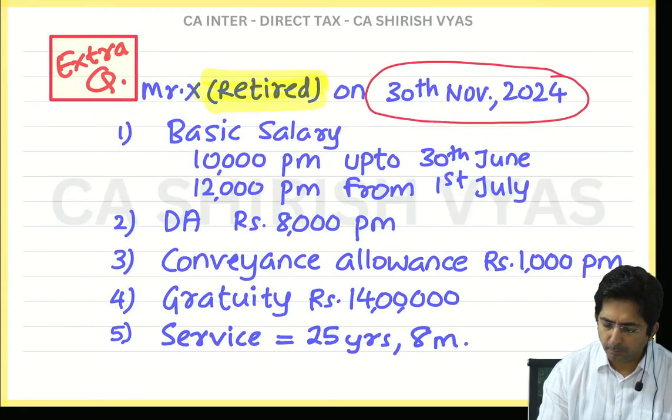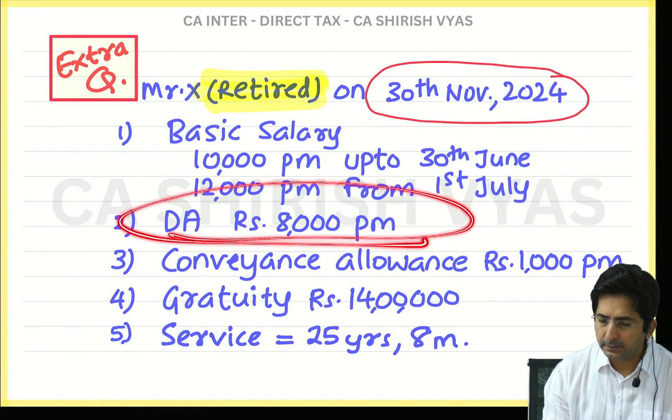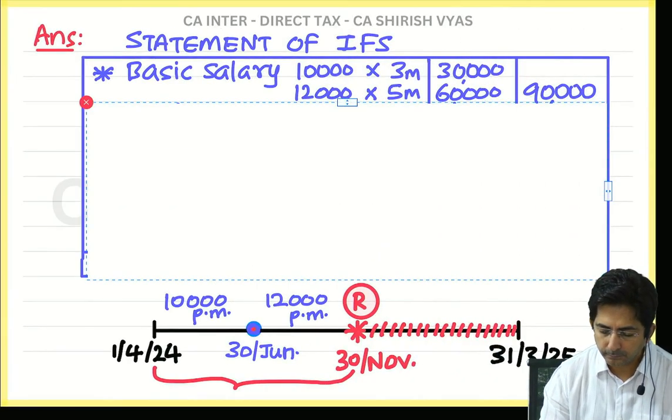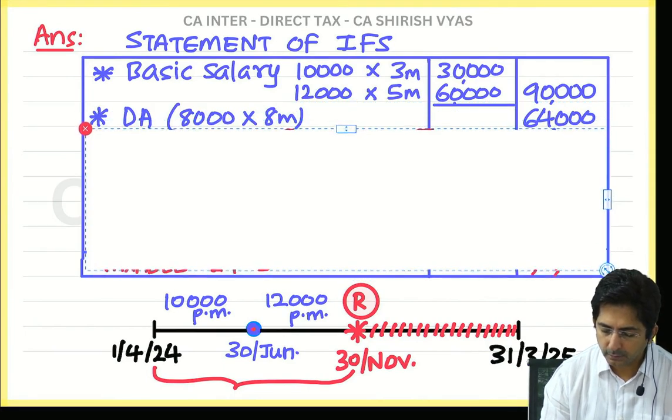So tell me till November how much is your DA? 8,000 into 8 months, full 8 months. So that comes to how much? 64,000.